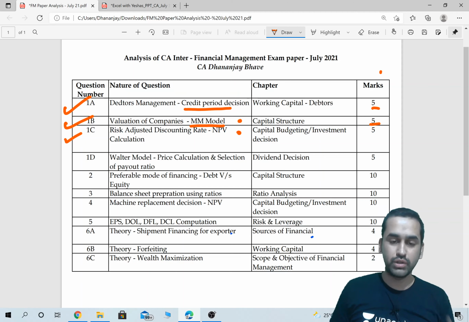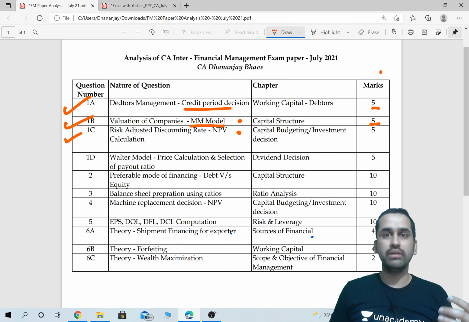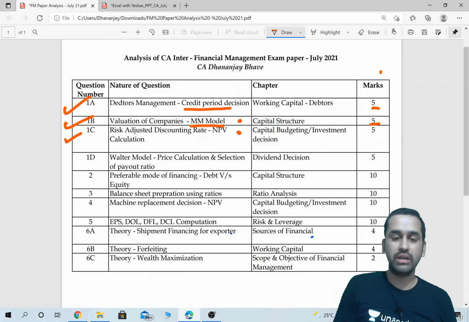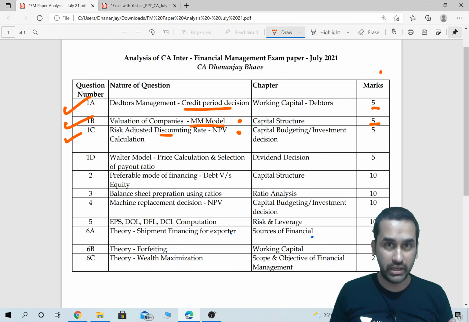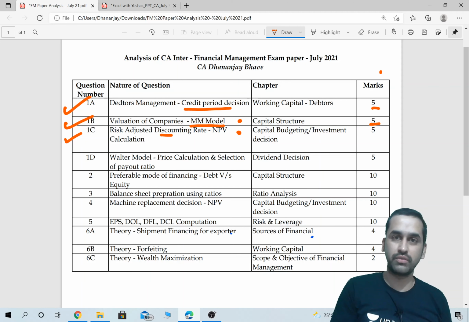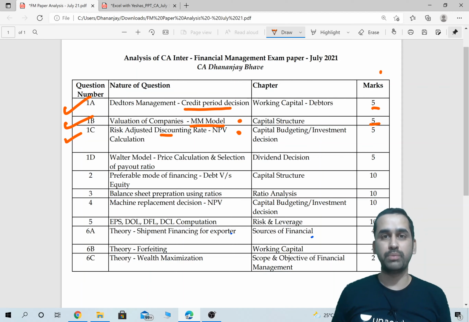Why? Because in question number 1C, all cash flows were given, discount rates were given, discounting factors were also given, and this is a risk adjusted discounting rate question. They had given the risk free rate of return and risk premium. You just have to add both: 6% risk free plus another 6% risk premium, add both, and discount the project at 12%. You just have to do the NPV calculation. Discounting factors were also given, so you don't even have to do 1 divided by 1.12. A very, very easy question.